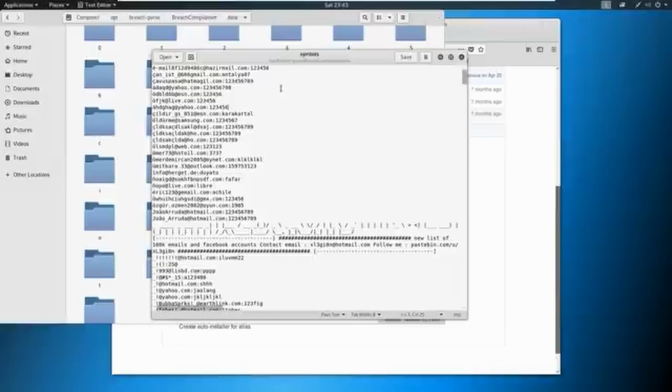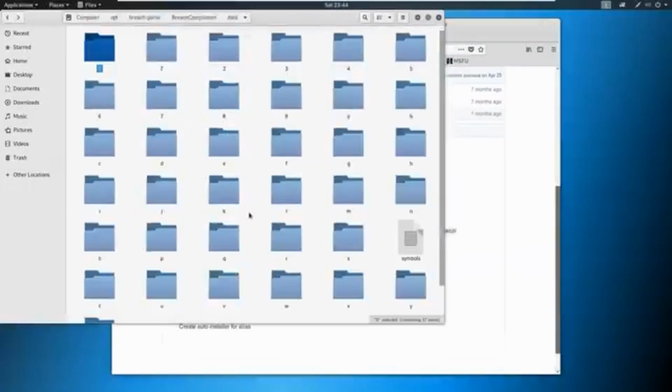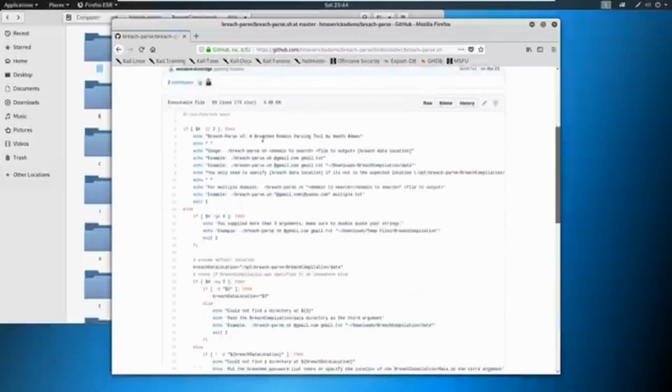And guess what? They show up on the dark web, and eventually they show up in these lists. So we utilize these lists, and if you click into this, we've got just hundreds of files here. And again, 44 gigabytes. So what I did was I built a little tool that can search through this data and pull down names. So we could take a quick look at the tool and what it does.